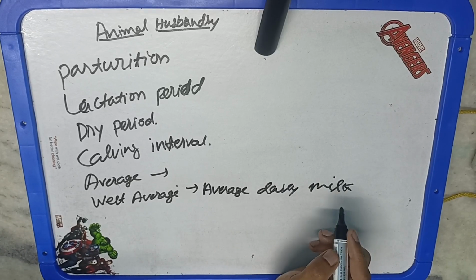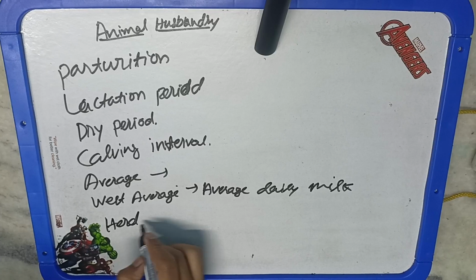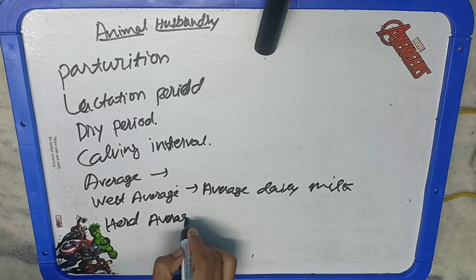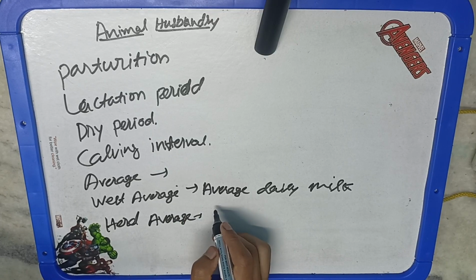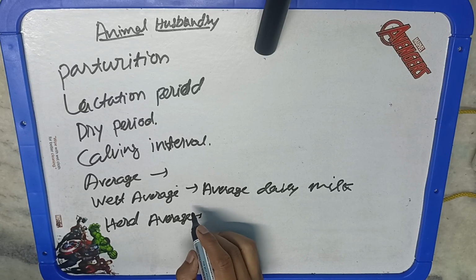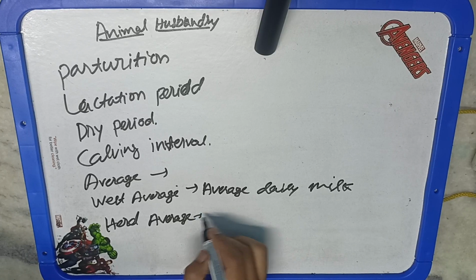Now the herd average. Herd means a group. So it is the milk yield of milking animals in a herd: the total milk yield of a day divided by the number of milking animals. So it will give us the herd average.